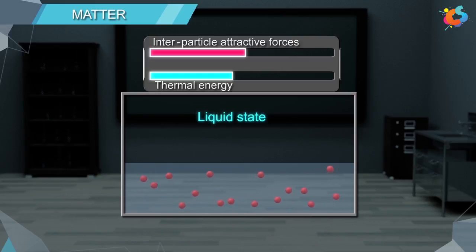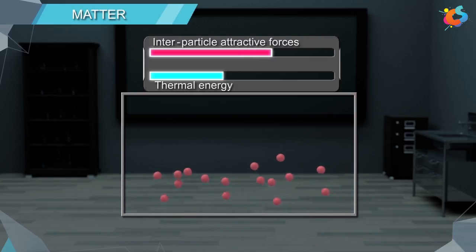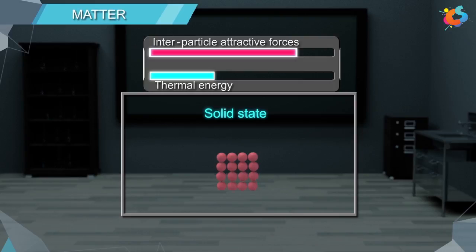At low temperature, the thermal energy is low and intermolecular forces are so strong that the particles come closer, cling to one another, and hence occupy fixed positions. At this state, the particles are unable to move from their fixed positions but can only oscillate about their mean positions. The substance here will be in the solid state.